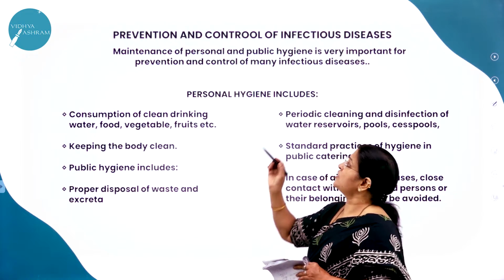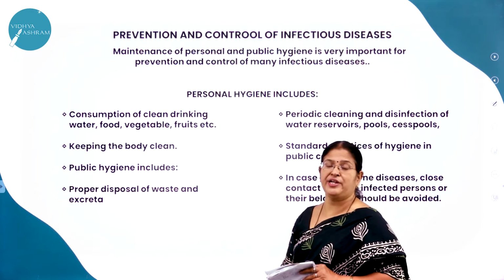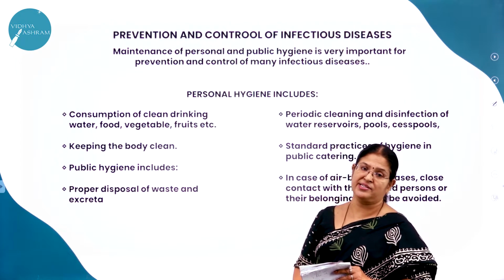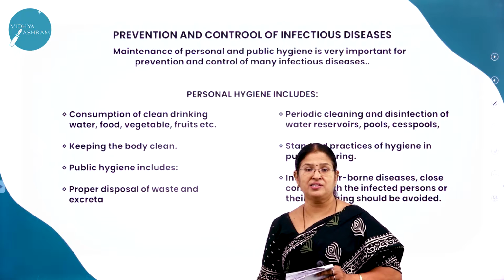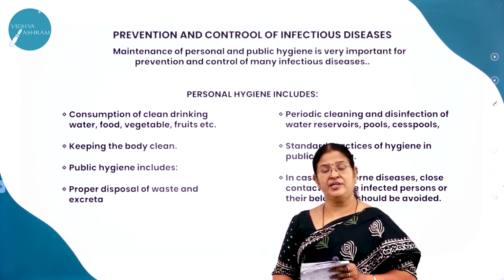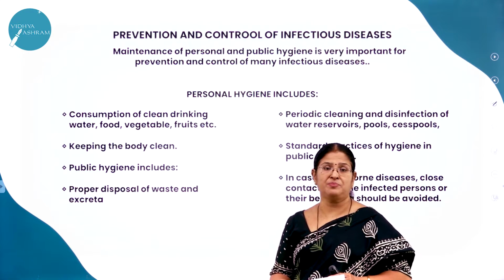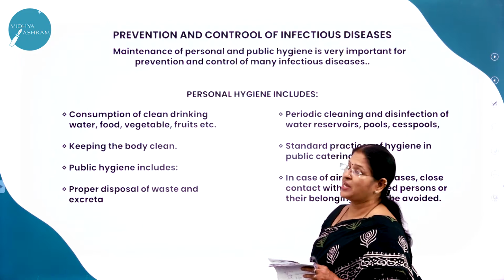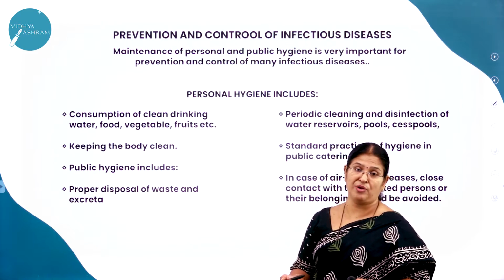So what are the prevention and control measures for these infectious diseases? There are certain things which we need to follow so that we can avoid getting infected. Obviously, we are part and parcel of this environment, and the disease causing organisms are also part of it. So in one way or another, we will encounter these disease causing microorganisms. Can we keep ourselves always protected? No, it is not possible. But when we maintain certain hygienic practices and conditions, definitely we will not be prone to these deadly diseases, even coronavirus.